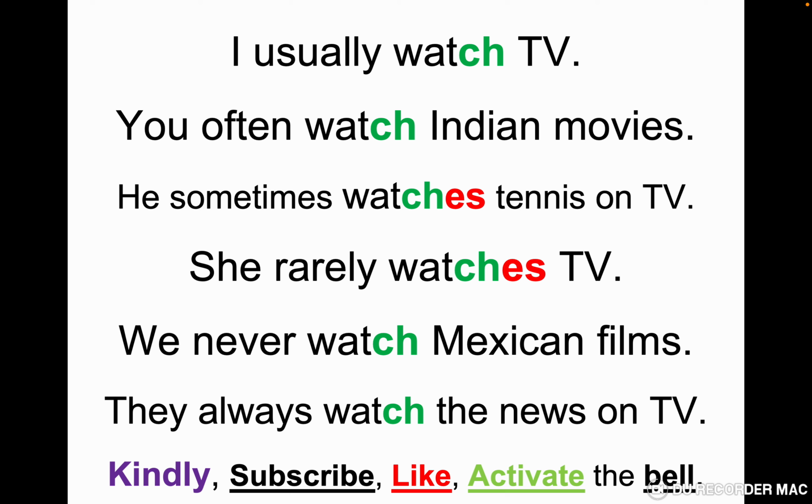We use adverbs of frequency in these sentences to remember them: usually, often, sometimes, rarely, never, always. And the verbs with I watch, you watch, we watch, they watch: the verb doesn't change. But with he watches, es, she watches, es. Let's go to the negative form.